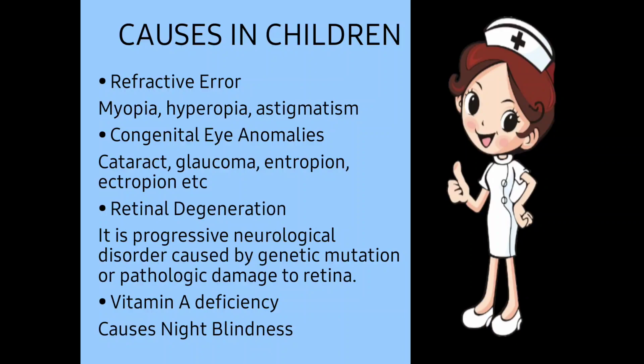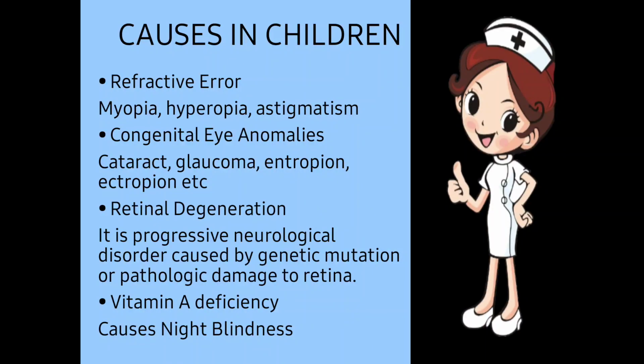Next one here is cataract. Some of the children have cataract by birth. Some of them have cataract in both eyes, some of them have cataract in one eye, in the same condition or in different conditions. Next one is glaucoma. As I have already told you, there is a rise in the intraocular pressure which affects the optic nerve. So this condition is glaucoma.